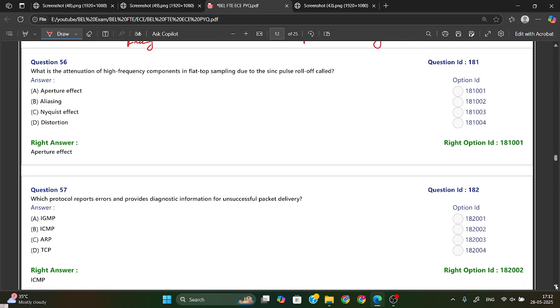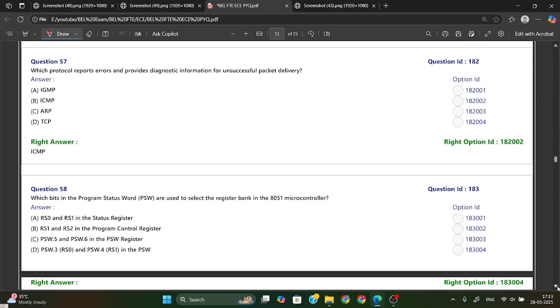What is the attenuation of high frequency component in flat top sampling due to sync pulse roll off? It is called aperture effect. Simple, it is a definition.